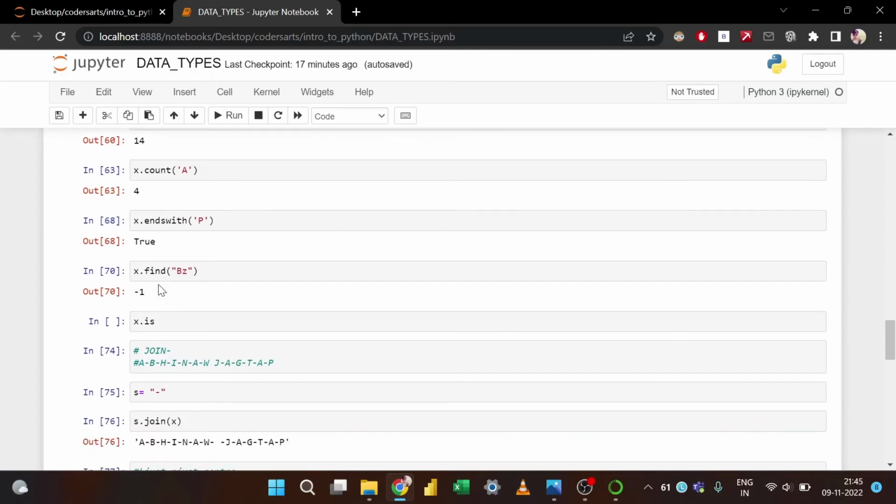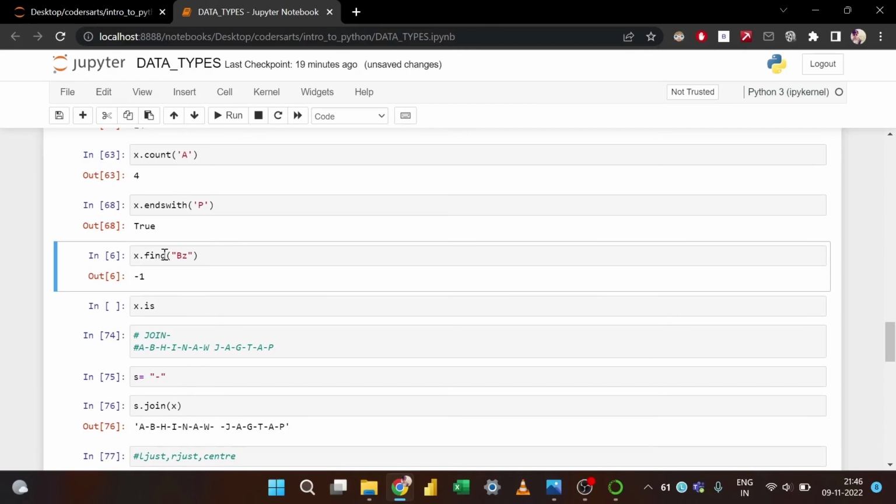After that, I just want to find certain things inside the string. For example, here we are trying to find bz. In my name there is no z, that is why the output is -1. But suppose it does find certain things which are present in that particular string, b is present in my name, so it must give an output of 1. So this find function is useful in order to find certain elements in a string.